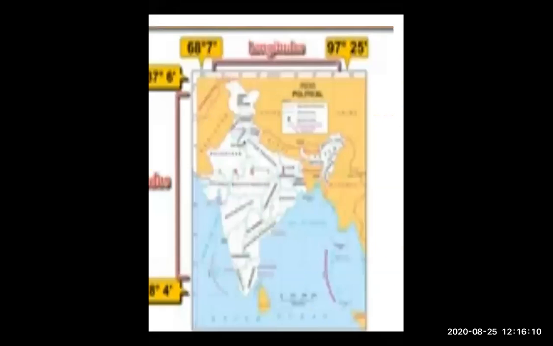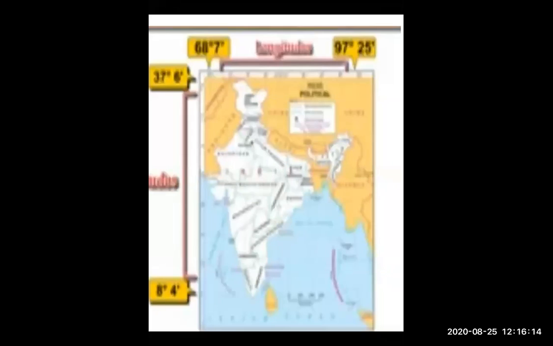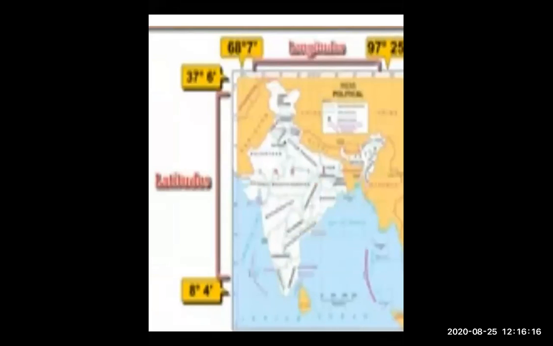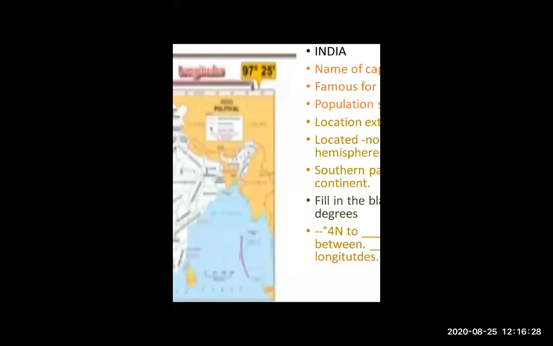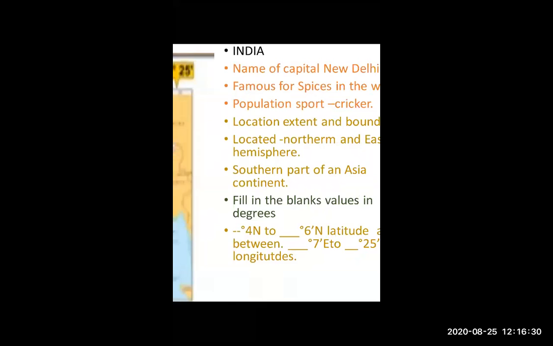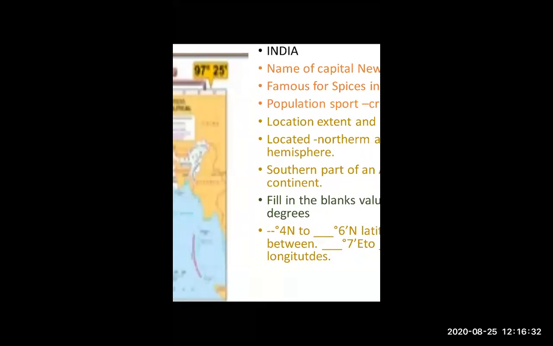So look over here: 8° 4 minute north. This is the answer. And here 37° 6 minute north. Sorry, dash degree means here the answer is 8 and here the answer is 37.